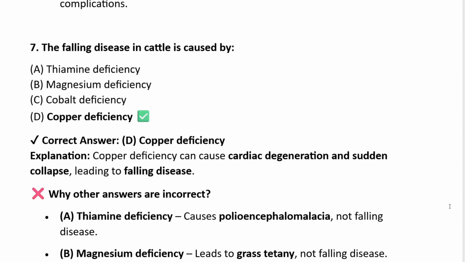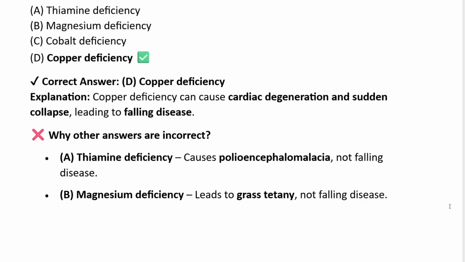Question number 7. Falling disease in cattle is caused by thiamine deficiency, magnesium deficiency, cobalt deficiency, or copper deficiency. The correct answer is copper deficiency. It will cause cardiac degeneration and sudden collapse leading to falling disease. Why are the other answers incorrect?